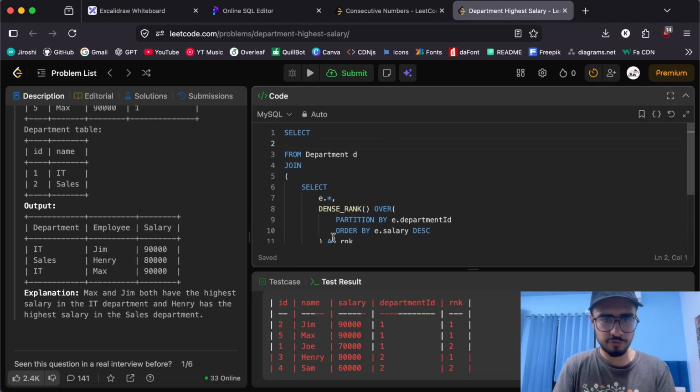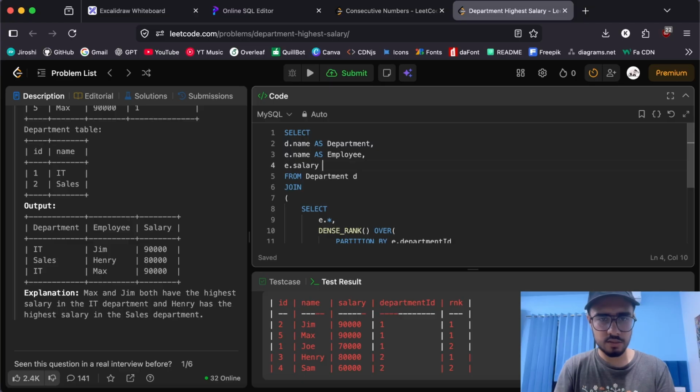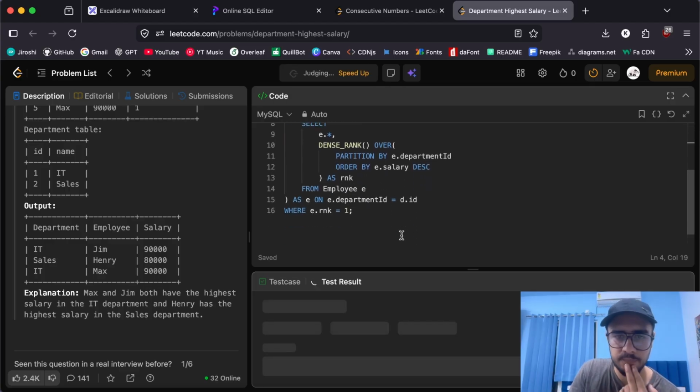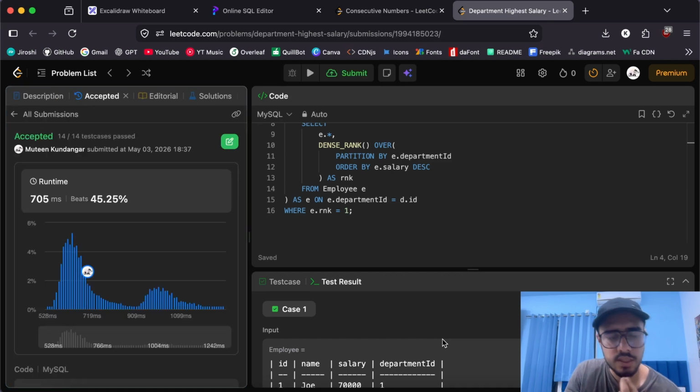The first thing we need is D dot name, the department name, as department. Then E dot name as employee, and E dot salary as salary. I hope this works just as expected. Let's see. Yeah, the test case got accepted, and if I run this whole solution, it works.